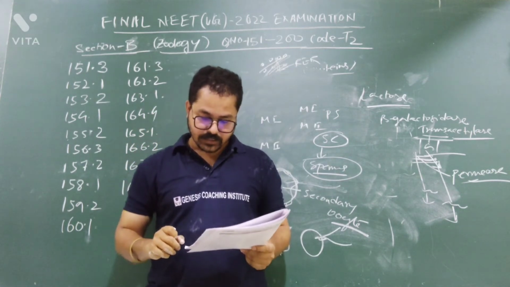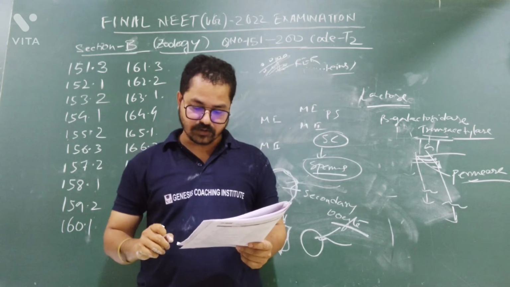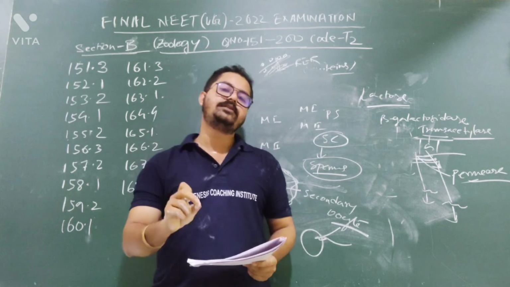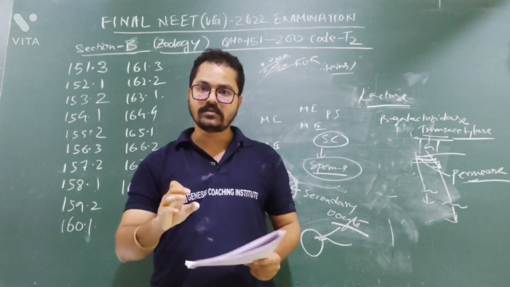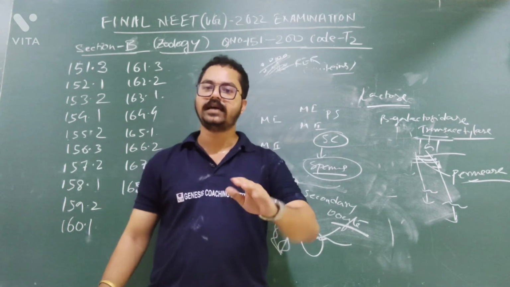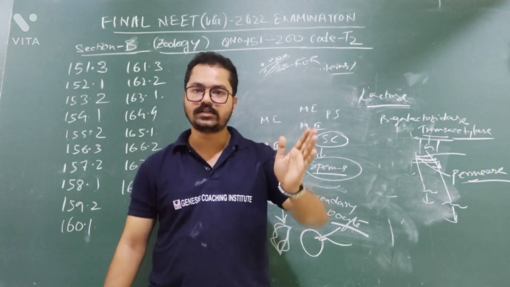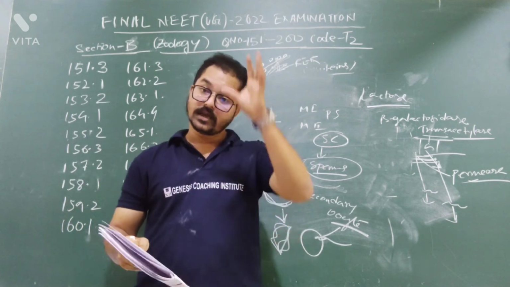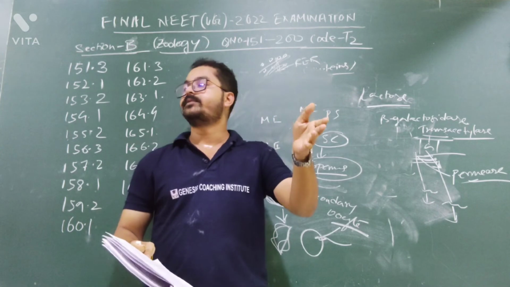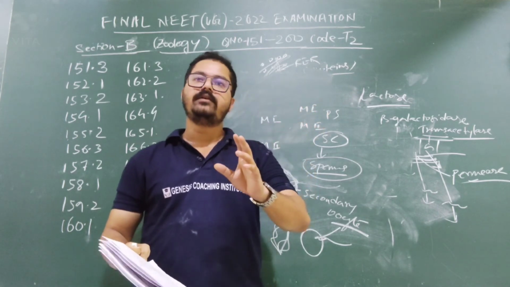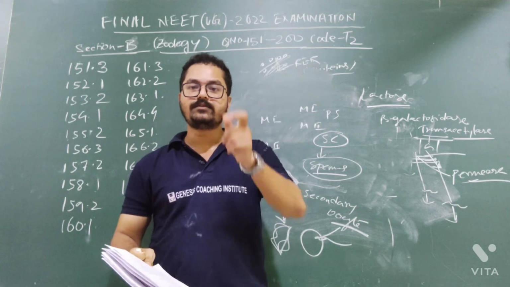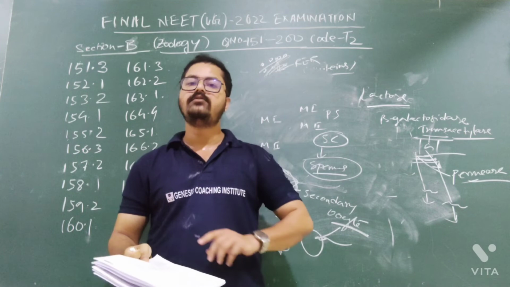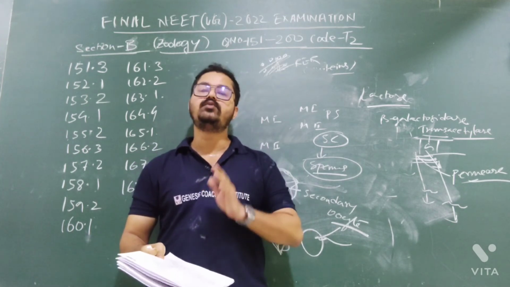Option D. It is controlled by luteinizing hormone and follicle-stimulating hormone secreted by the anterior pituitary. Okay, it is correct, either it is spermatogenesis or oogenesis. The development of the follicles in oogenesis, like from primary to secondary, from secondary to tertiary, will be regulated by these two hormones. In spermatogenesis also, the development of spermatogonia into primary spermatocyte and secondary spermatocyte will be regulated by follicle-stimulating hormone and luteinizing hormone. So this is true for both. We need to find out which is not true for both.